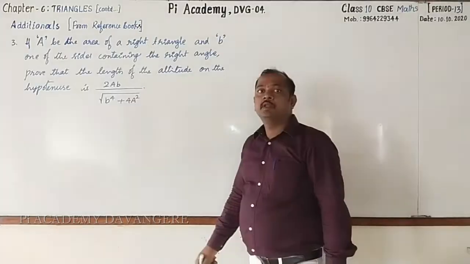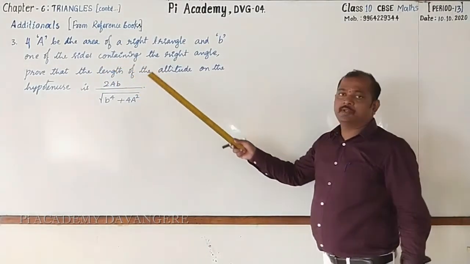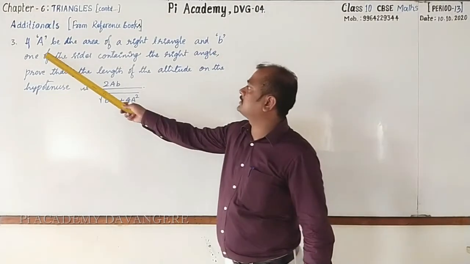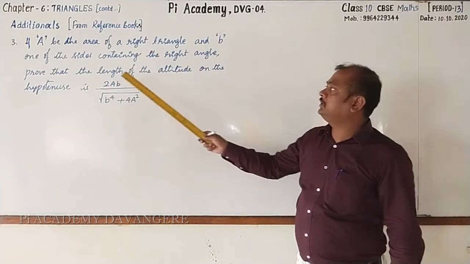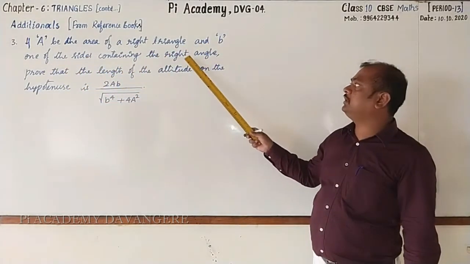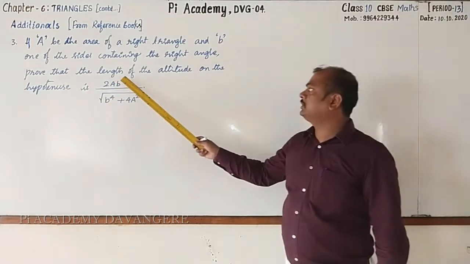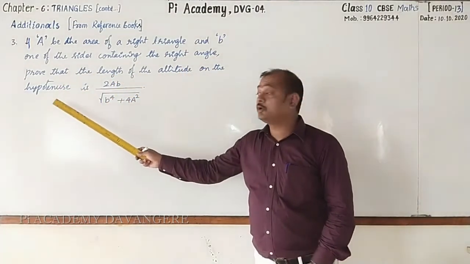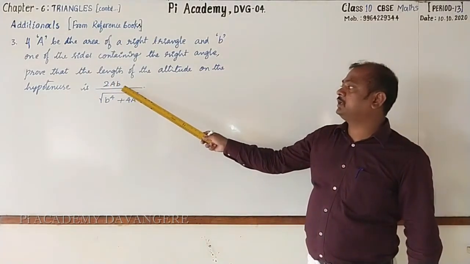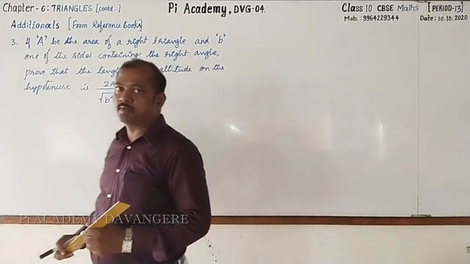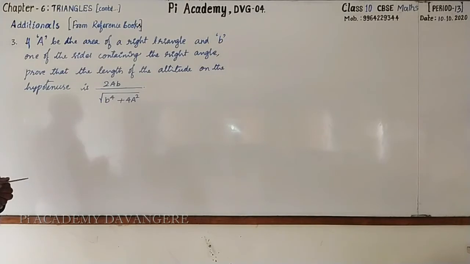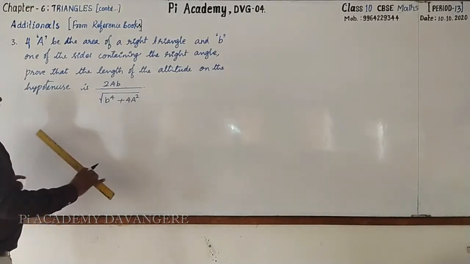Copy this also. Dear students, please go through this third one. This is also one of the important statements. It is, if capital A be the area of a right triangle and B one of the sides containing the right angle, then we have to prove that the length of the altitude on the hypotenuse is 2 into capital A small b whole divided by square root of b raised to the power 4 plus 4A square. Hope that you have understood the statement. Now let me teach you how to prove this statement. Pausing the video, copy this. After that you can start writing with me.